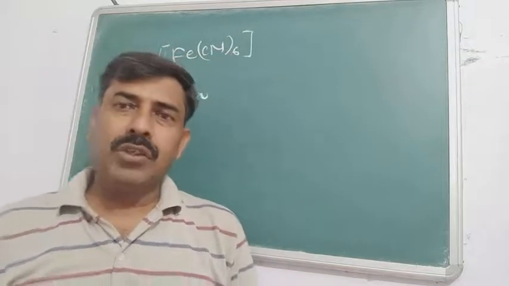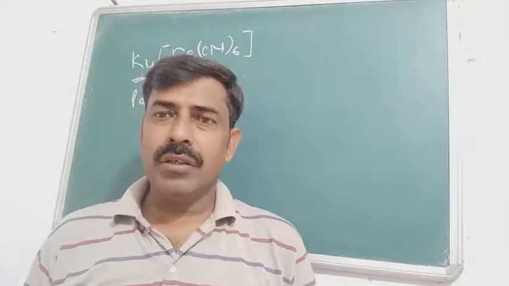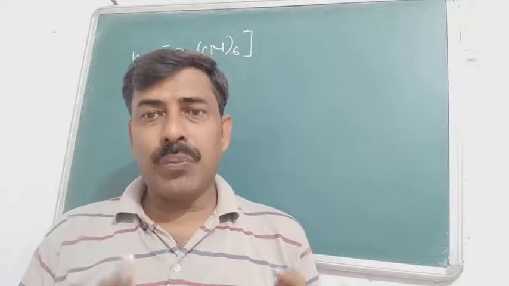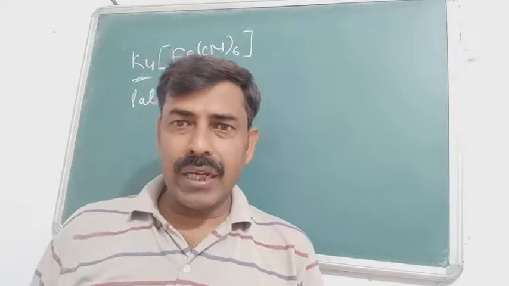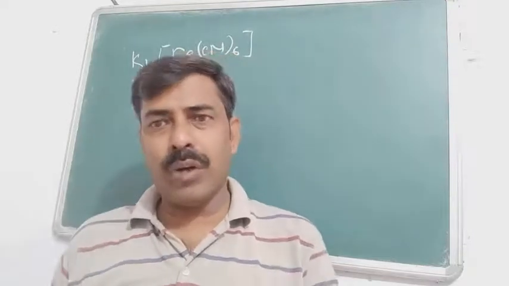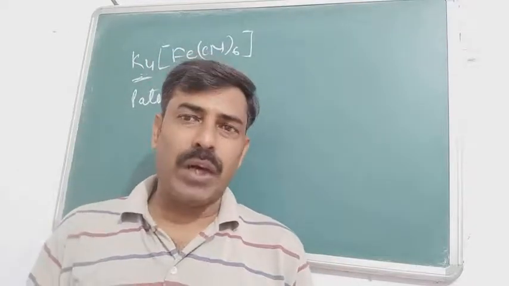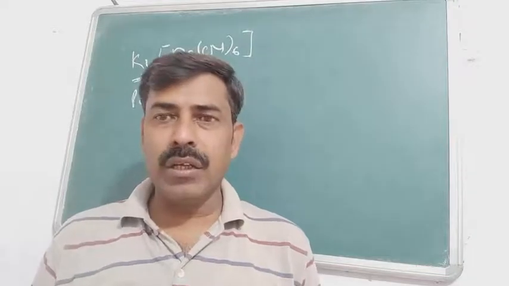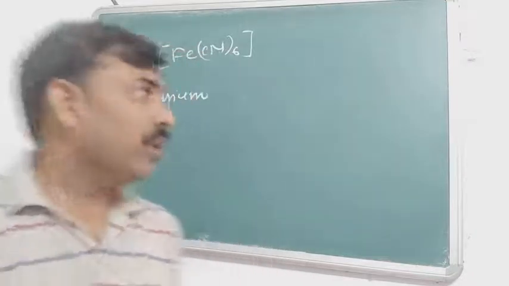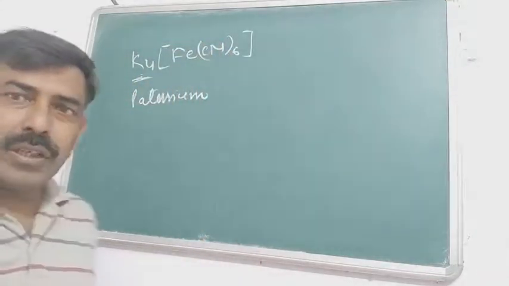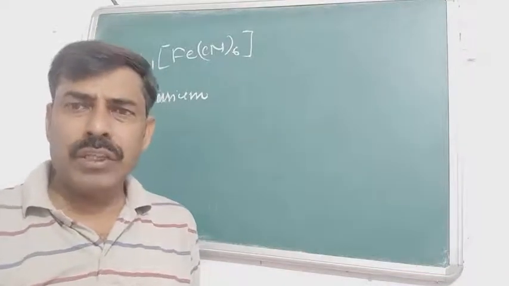The next thing: if the ligand is an anionic ligand, that means there is a negative charge on the ligand, then you will name the ligand with the suffix O. That means if you have chloride, you will write chlorido, cyanide becomes cyanido, only with the anionic species. If it is a neutral species, we will not write anything like that. For water we write aqua, not aquao, and for ammonia we write ammine, not ammino. OK, so we are going to write the name of the ligand. Here is the cyanide. You can write cyanido, or somewhere it is also written as cyanide.